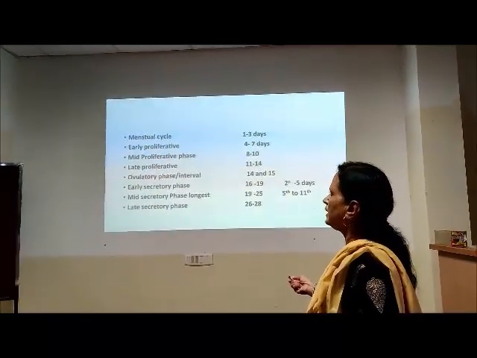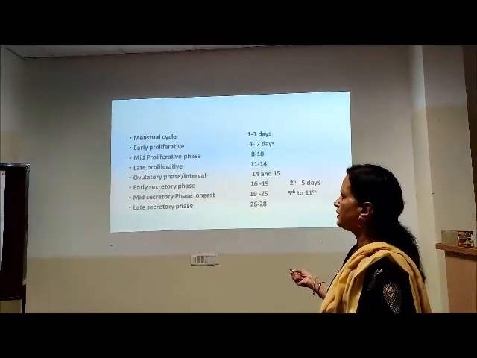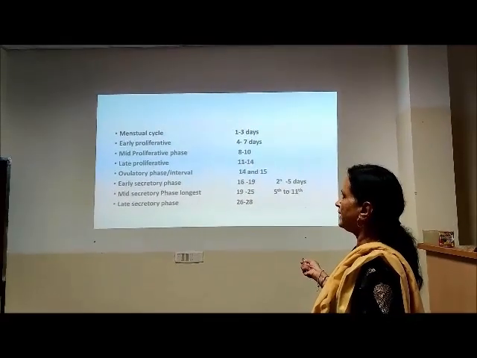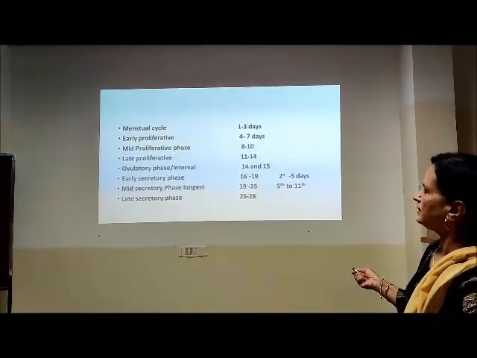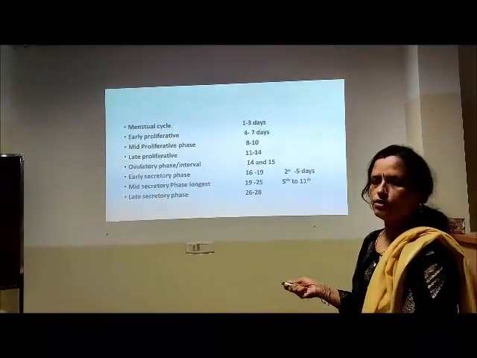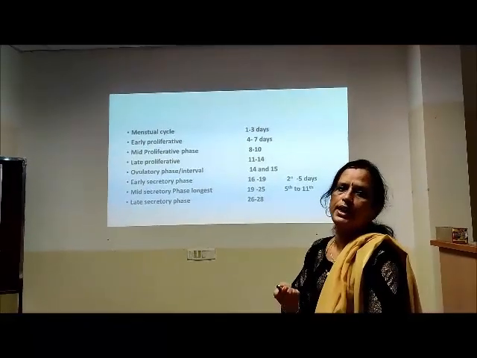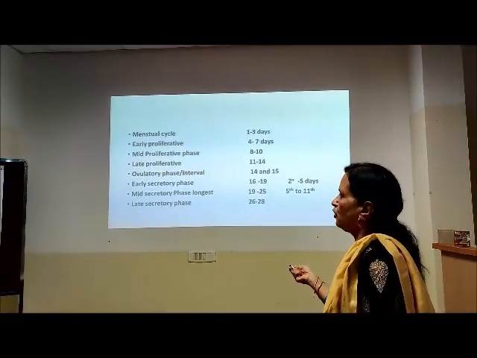So we just call this the interval phase or the ovulatory phase. So on the 14th day, for all practical purposes, we say ovulation occurs. On the 14th day after ovulation and the 15th day, the endometrium does not show observable microscopic changes, so we just call it the interval or the ovulatory phase.